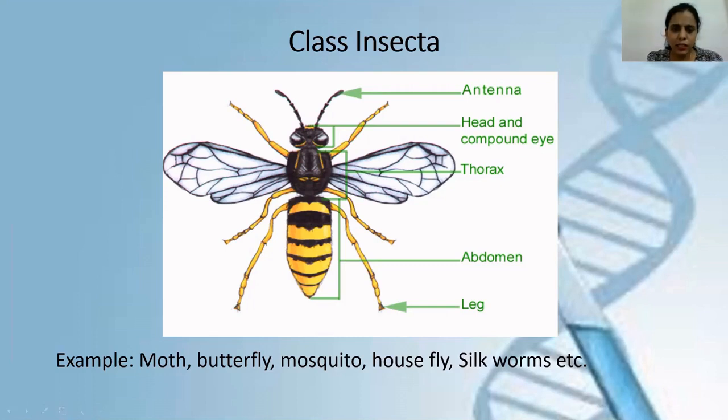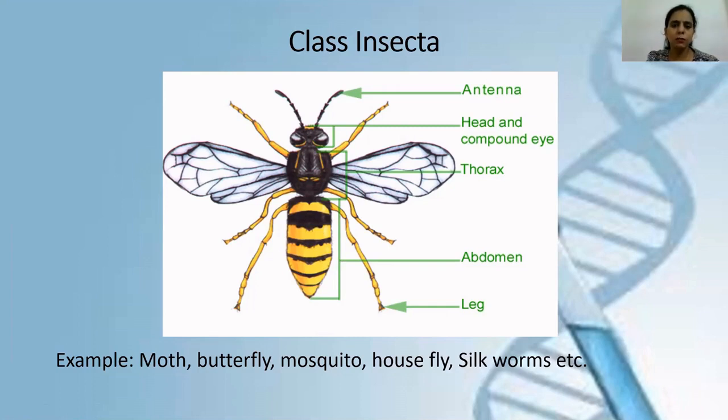Now you can clearly see here they have a head, this is the head, then this is known as the thorax. It's labeled here, this is the thorax, and this last one is the abdomen. So Insecta shows clear body segmentation: head, thorax, and abdomen.